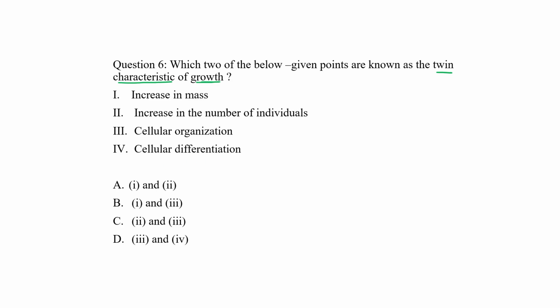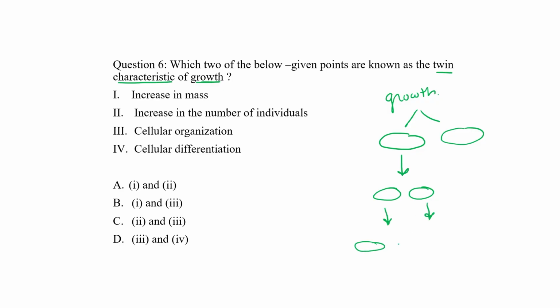Okay, so let's discuss the answer. Twin character of growth. Growth means if a particular bacteria or cell divides, then we can say from one cell to two cell will get generated, from 2 to 4. So we can use the term growth as well as number of mass also increase, right?